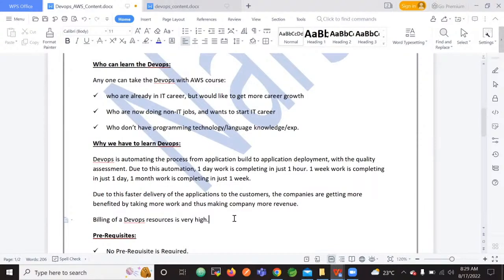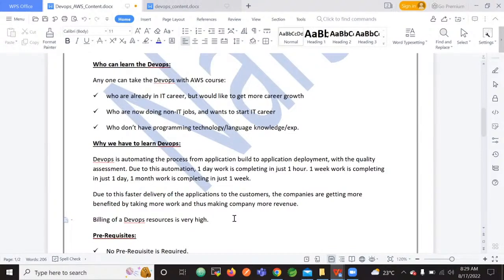Okay. So when the applications are automated using DevOps, DevOps resources are needed. That is the reason there are more opportunities in DevOps tools and the DevOps career. Meaning the DevOps job role has more opportunities nowadays.